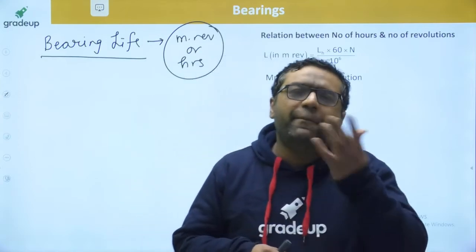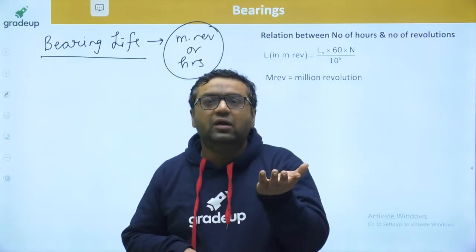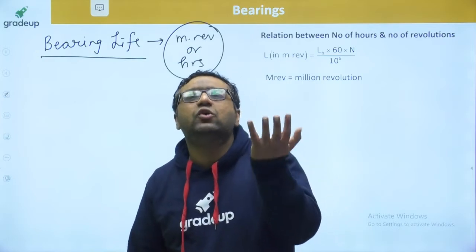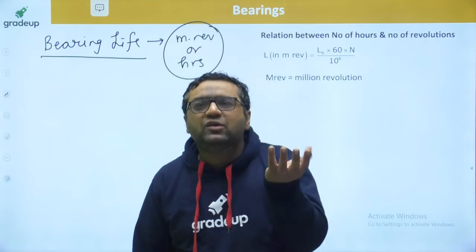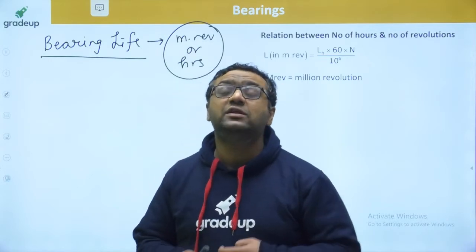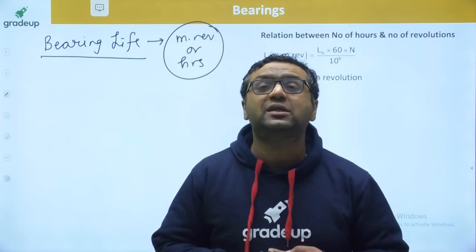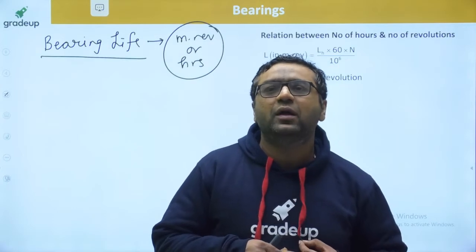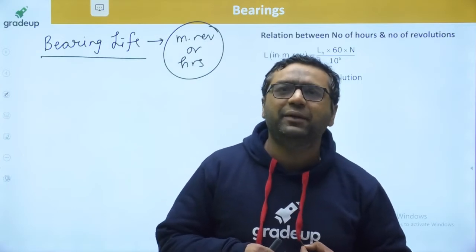The number of revolutions covered with the 90 bearings safe is known as bearing life. Bearing life is the rated life, the life which 90% of the bearings will exceed.